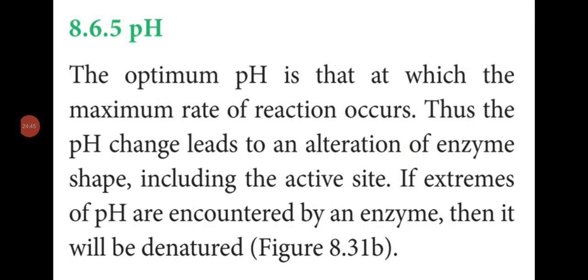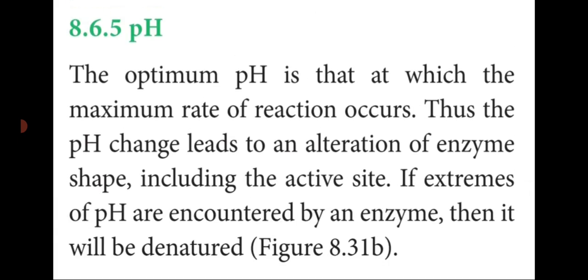Next one, pH. Like temperature, a moderate or optimum pH increases the rate of enzyme reaction. The pH change leads to an alteration of enzyme shape, including the active site. So if you plot the pH value, with the change occurring from the left side and right side of the center point, any change in the pH value leads to a change in the enzyme shape, including the active site.